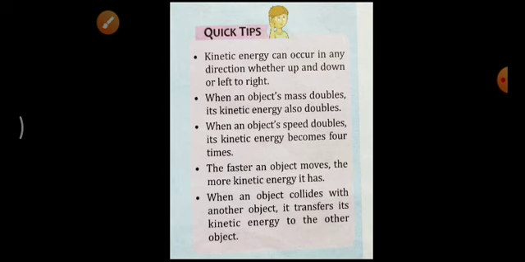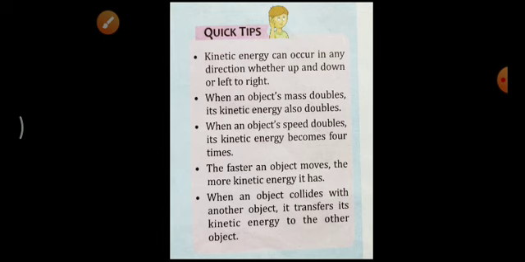Then the second point, when an object's mass doubles, its kinetic energy also doubles. See, if the mass of the object was previously 2 kilograms and we double the mass, that means 4 kilograms, its kinetic energy will also be doubled. So when an object's mass doubles, its kinetic energy also doubles.